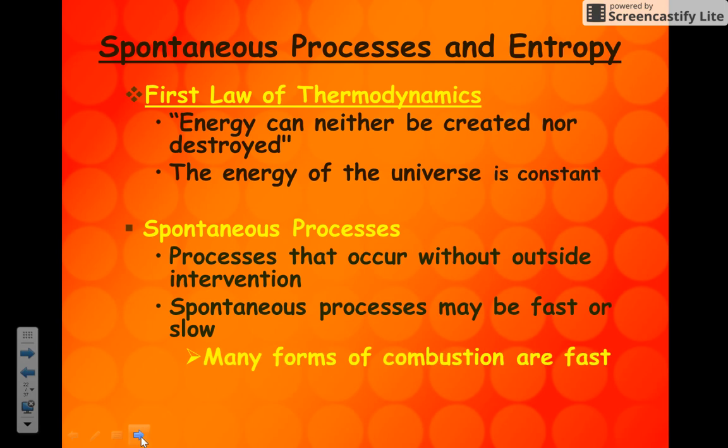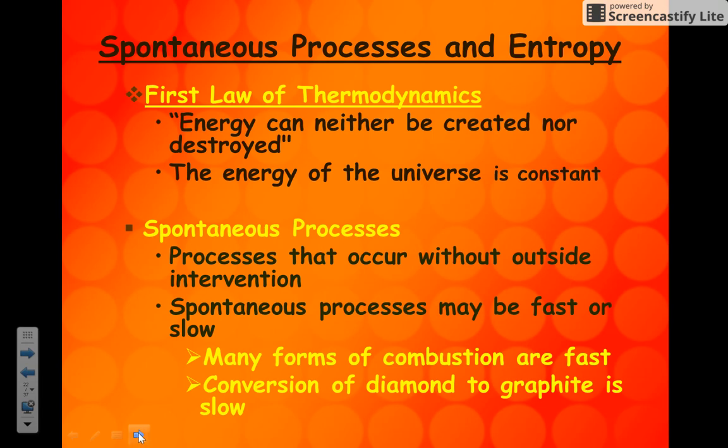Many forms of combustion, for example, are very fast. They occur very quickly and release much energy. But the conversion of diamond to graphite is actually a spontaneous process that occurs at an extremely slow rate. So spontaneous processes are just processes that occur without outside intervention.